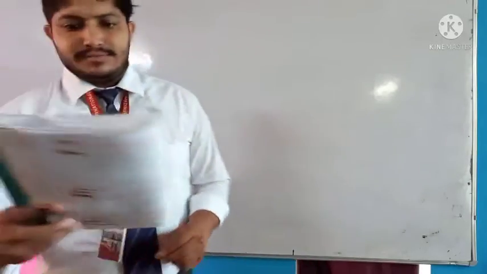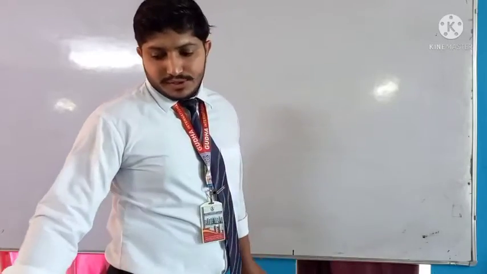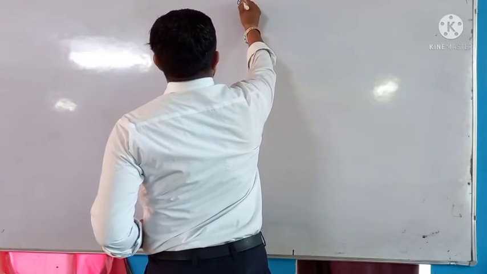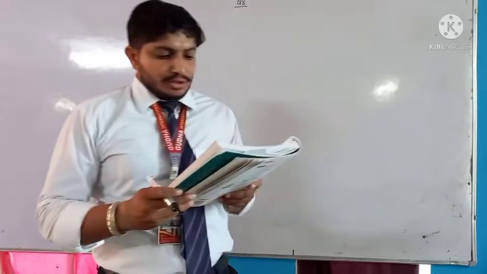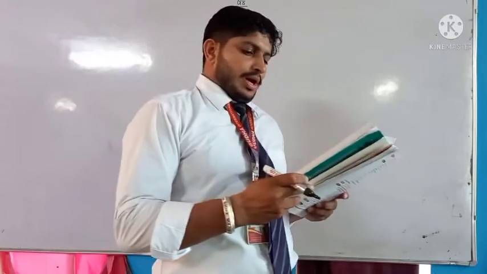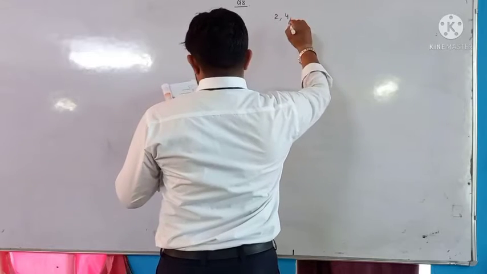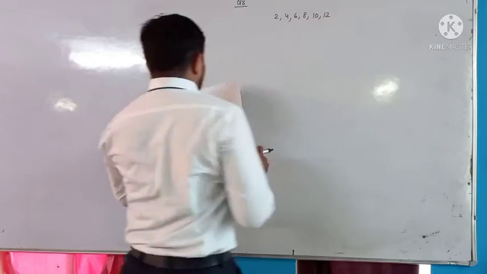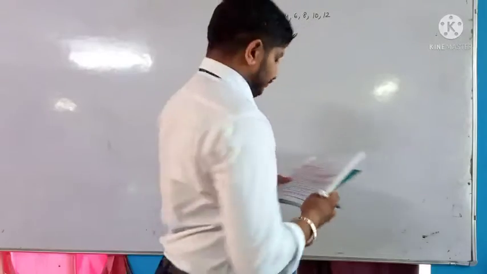In the previous video we started exercise 2.8, and up to question number 7 we have done in our previous video. Next, question number 8, beta. In question number 8, six bells toll together. In the case of bells, beta, always find the LCM. The gaps given are 2 seconds, 4 seconds, 6 seconds, 8 seconds, 10 seconds and 12 seconds. After how much time will they toll together, and in 30 minutes how many times will they toll together?